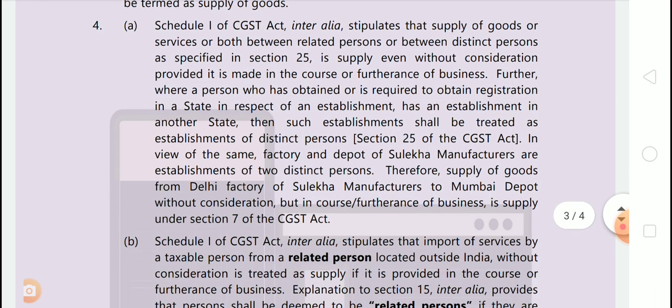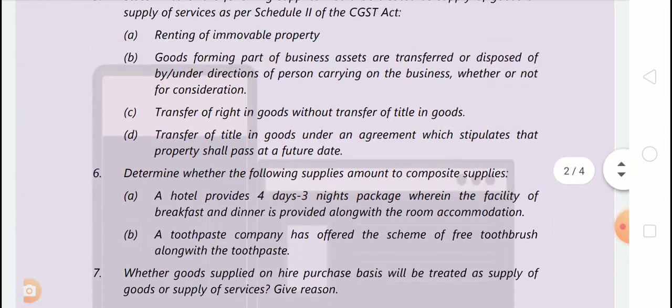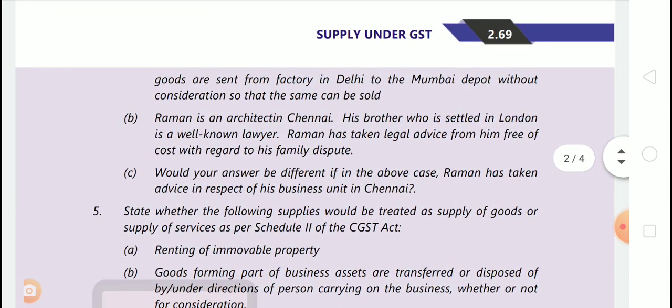In view of the same, factory and depot of Sulekha manufacturers are establishments of two distinct persons. Therefore, supply of goods from Delhi factory of Sulekha manufacturers to the Mumbai depot without consideration but in the course of furtherance of business is supply under section 7 of CGST Act. Clear? Now 4B. 4B question is